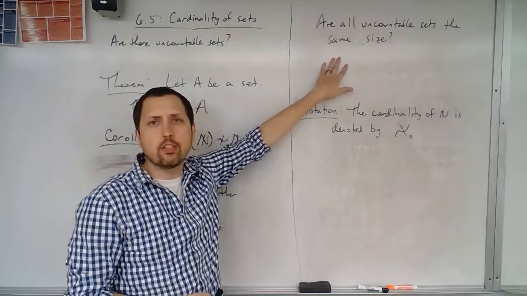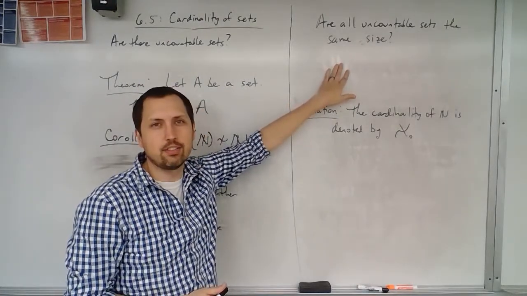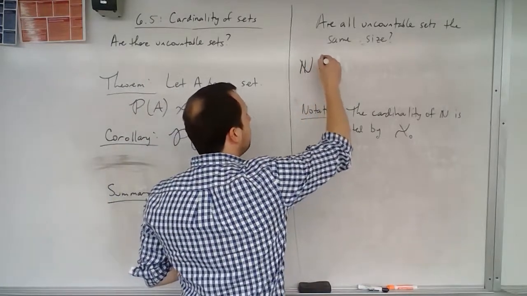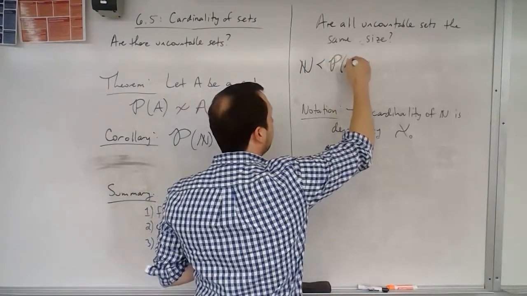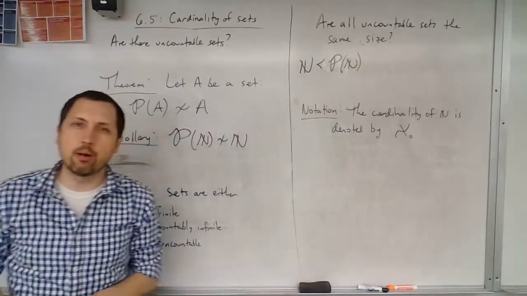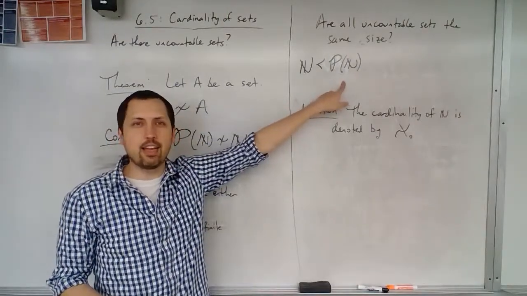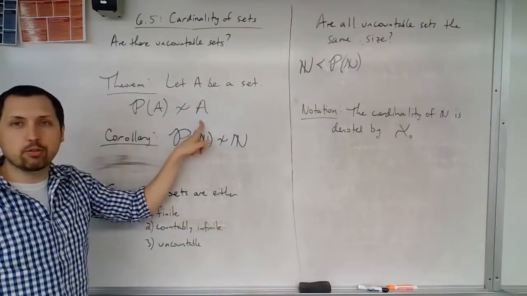So we have this question, are all uncountable sets the same size? Well, we know here that the natural numbers are going to have a cardinality that's strictly less than the cardinality of the power set of the natural numbers. But this is a set, right? And we said for any set, this is going to be true.